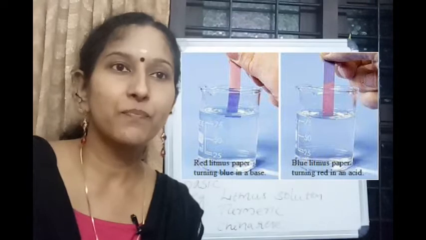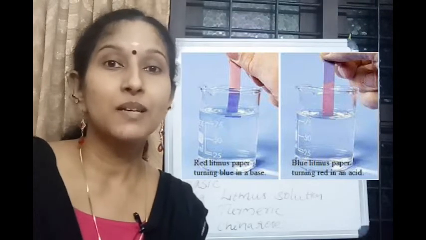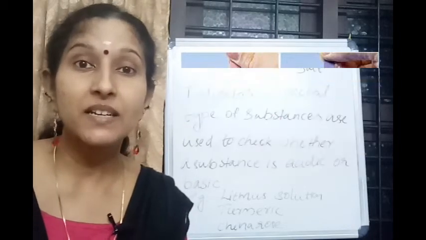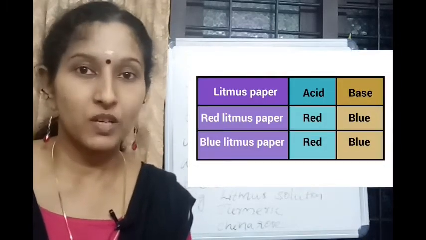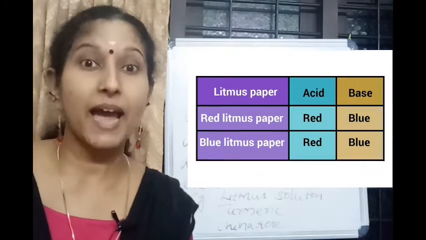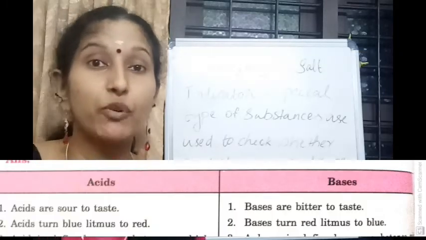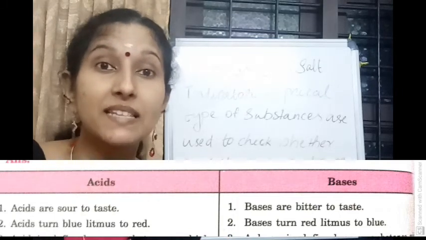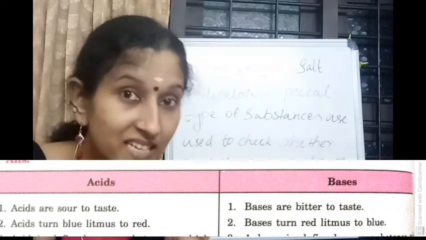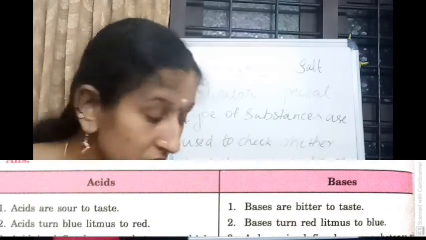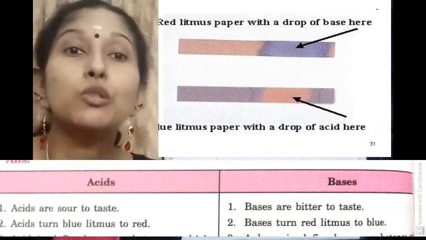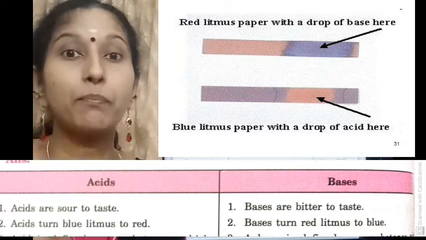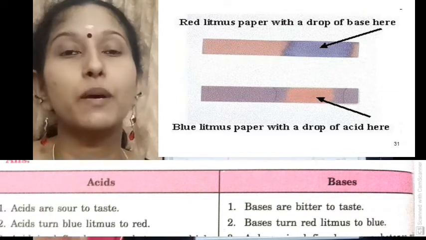What are acids? Acid turns blue litmus paper to red and base turns red litmus paper to blue. Acids have sour taste and bases have bitter taste. If you get a colorless solution, how will you differentiate them as acid and base? Acid is a solution which turns blue litmus paper to red, and base turns red litmus paper to blue.